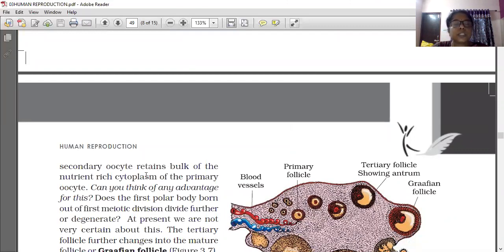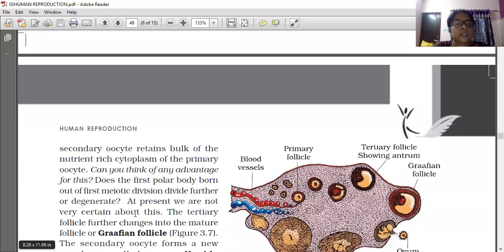Even though the primary oocyte is converted into the secondary oocyte, the bulk of the cytoplasm remains there. The first polar body born out of the first meiotic division may divide further or degenerate. Scientists are still not sure about this.